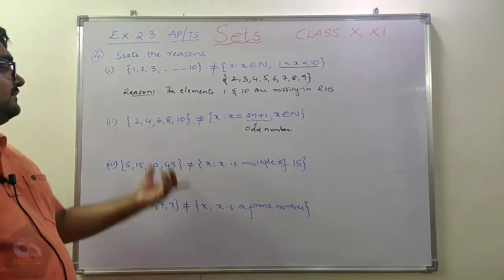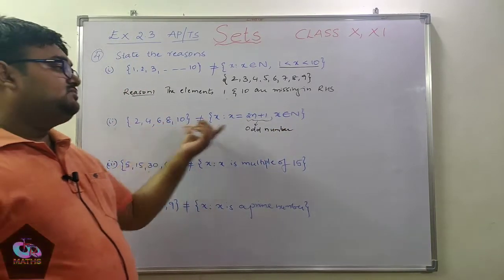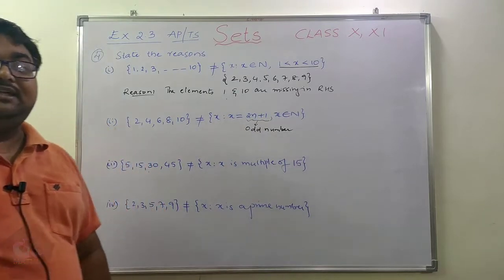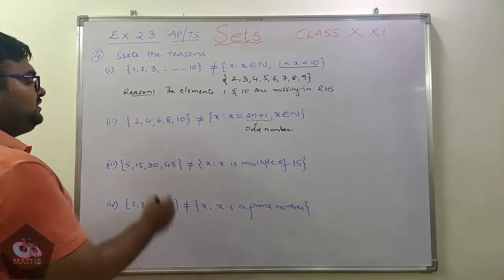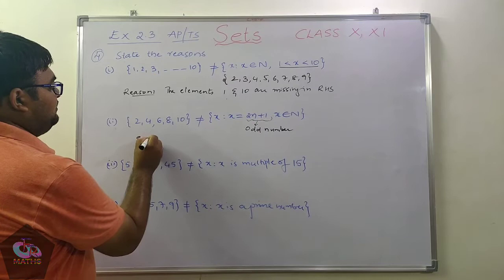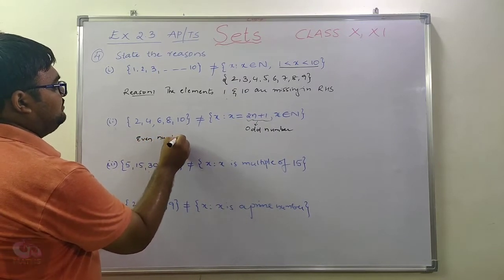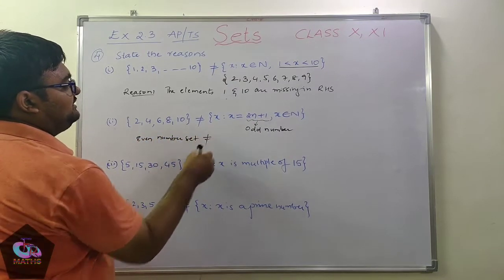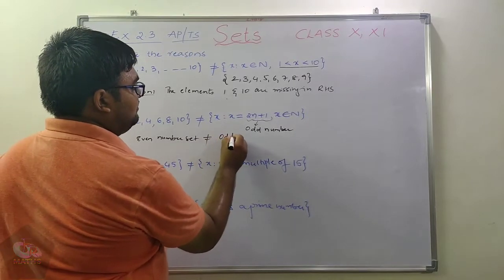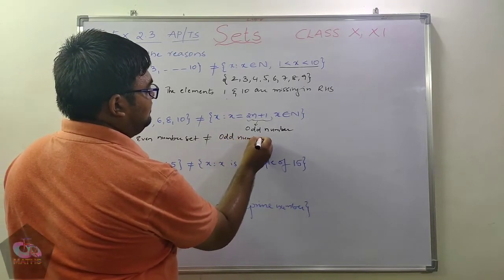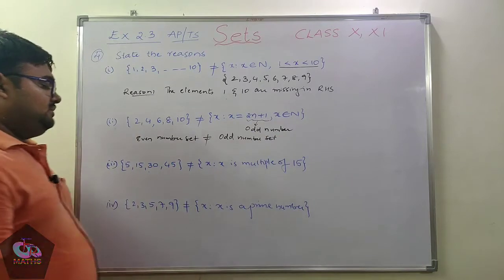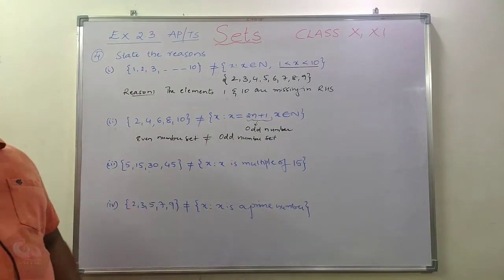So clearly, on the left hand side we have even natural numbers, whereas on the right hand side we have odd natural numbers. So the even number set can never be equal to the odd number set, right? Next, coming to the third question.